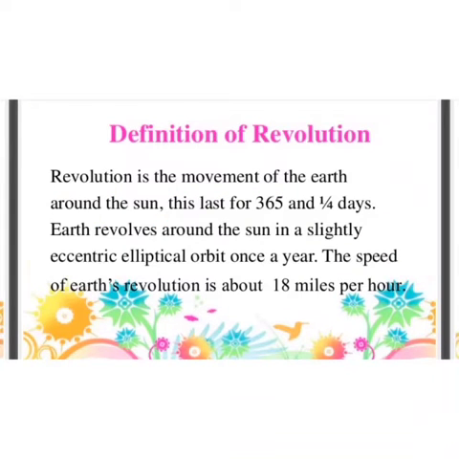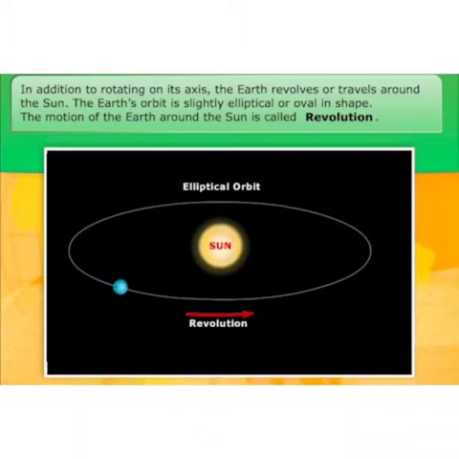Students, revolution is the movement of earth around the sun. This lasts for 365 and 1 by 4 days. It revolves around the sun in a slightly elliptical orbit once a year. The speed of earth revolution is about 18 miles per hour. Earth not only rotates on its axis but also moves around the sun in a fixed path called orbit. In addition to rotating on its axis, the earth revolves or travels around the sun. The earth orbit is slightly elliptical or oval in shape. The motion of earth around the sun is called revolution.